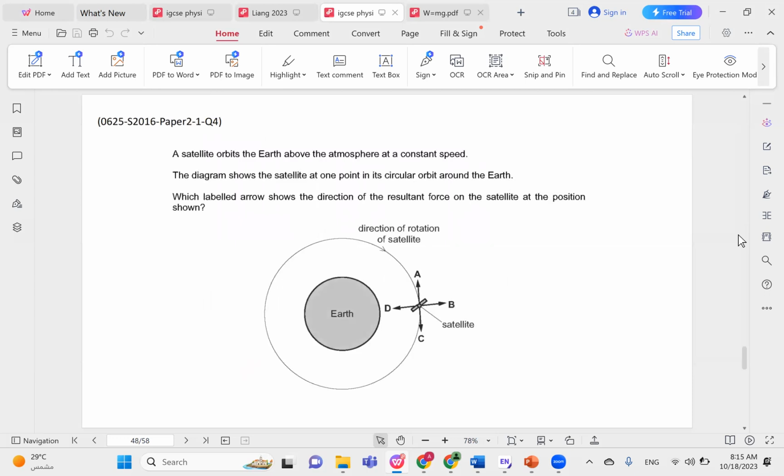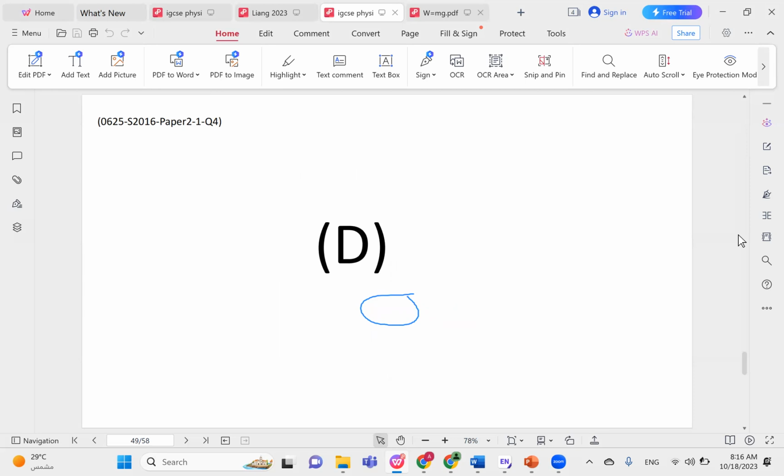The satellite orbits the Earth above the atmosphere at a constant speed. The diagram shows the satellite at one point in its circular orbit. Which labeled arrow shows the direction of the resultant force on the satellite at the position shown? The reason objects can orbit the Earth is the gravitational field of the Earth, which pulls objects towards it. So the force acting on the satellite has to point towards the Earth, and the correct choice is choice D.